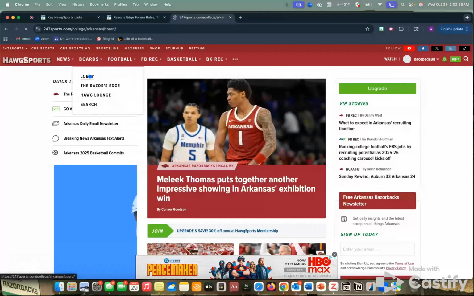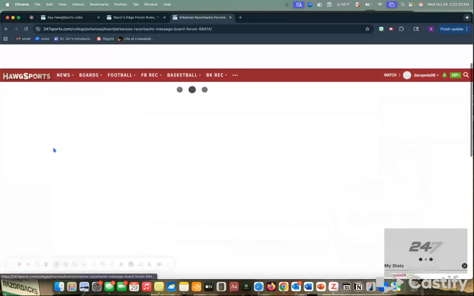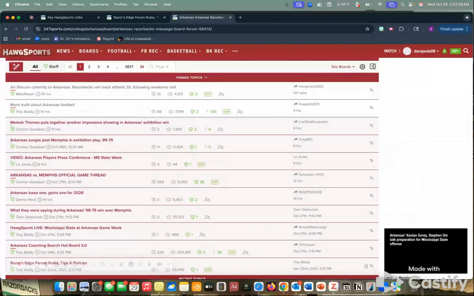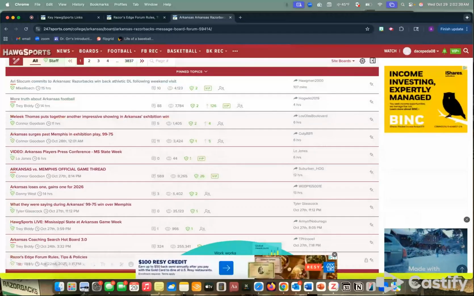So if we go to boards and we go to lobby, we see there are two main message boards. So we'll start with the first. So newcomers and experienced members can interact through these message boards. This is a platform that allows you to post your opinions, obviously about Razorback basketball and football, and members are able to upvote and downvote and quote each other's posts and different things like that.